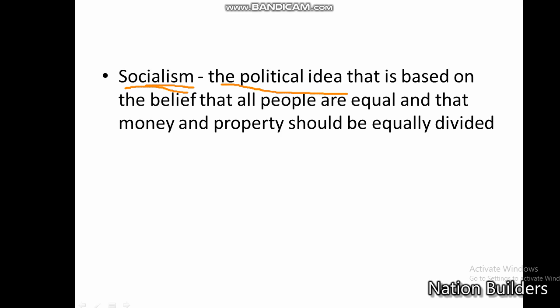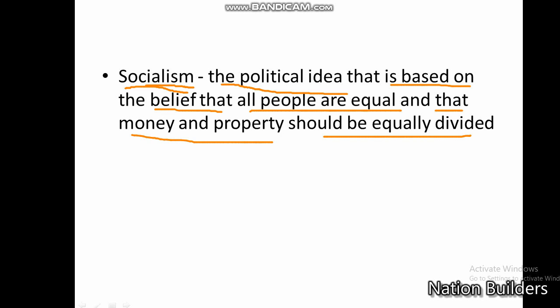This is one kind of idea based on the belief that all people are equal. In socialism, the belief is that all people are equal and that money and property should be equally divided. All people are the same, and property should be usable by all or equally distributed among the people.